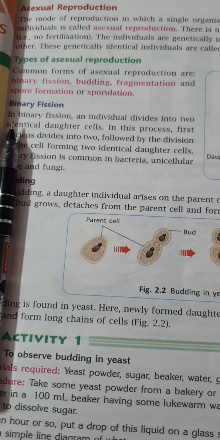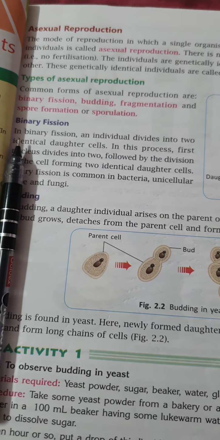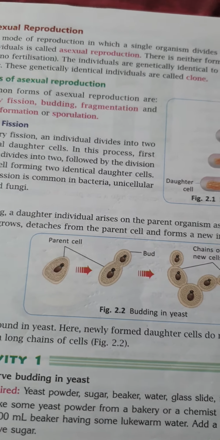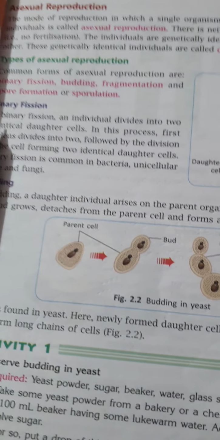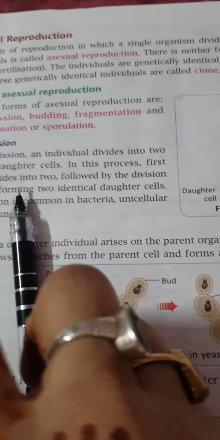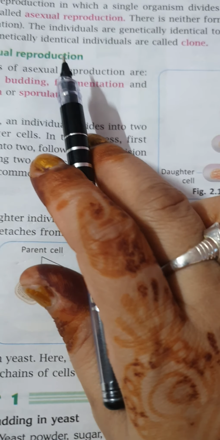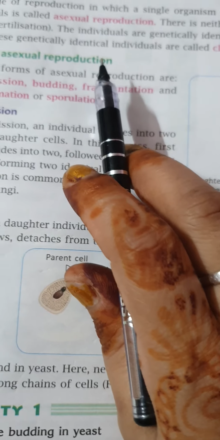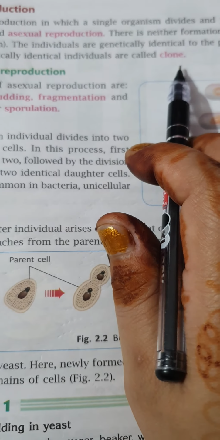There would be no difference between the individuals born from their parents. So the system in each is working the same. That's why the identical individuals we get from asexual reproduction are called clones.